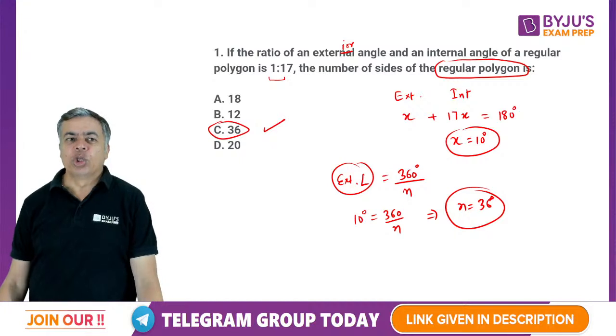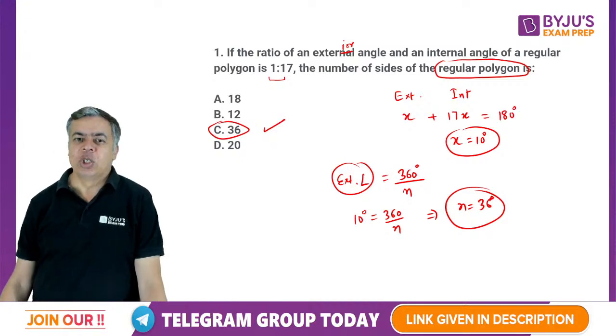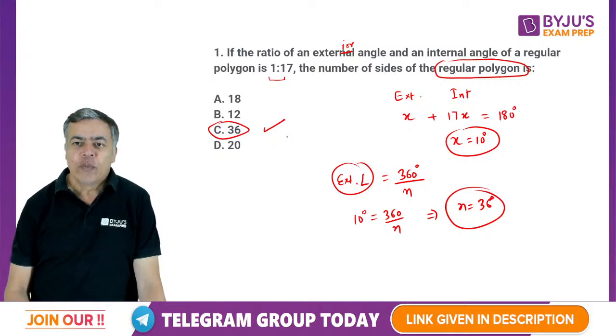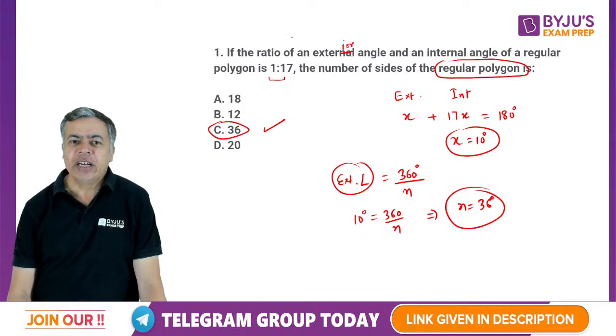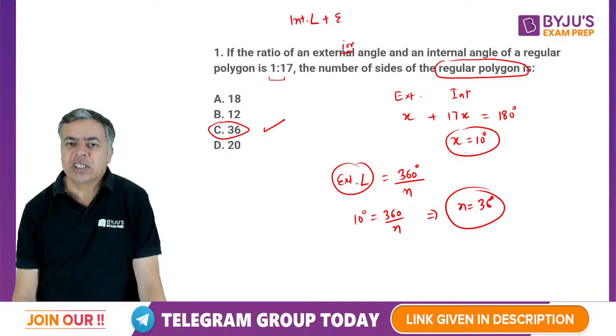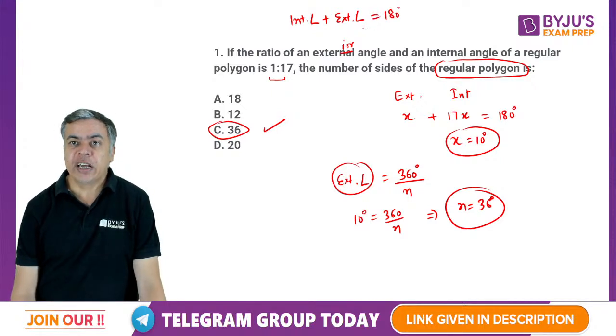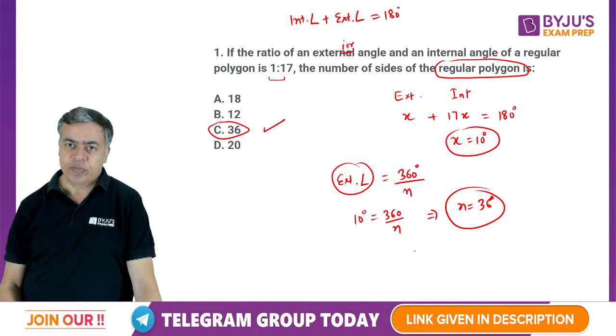So here we used some concepts of geometry also. For any polygon, the interior angle plus the corresponding exterior angle is always 180, that means interior and exterior are always supplementary.